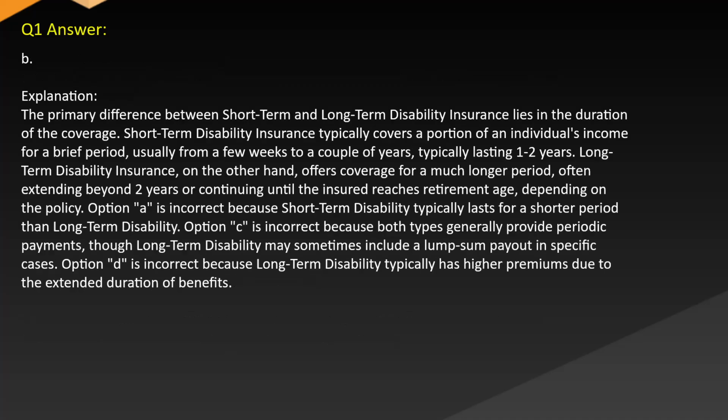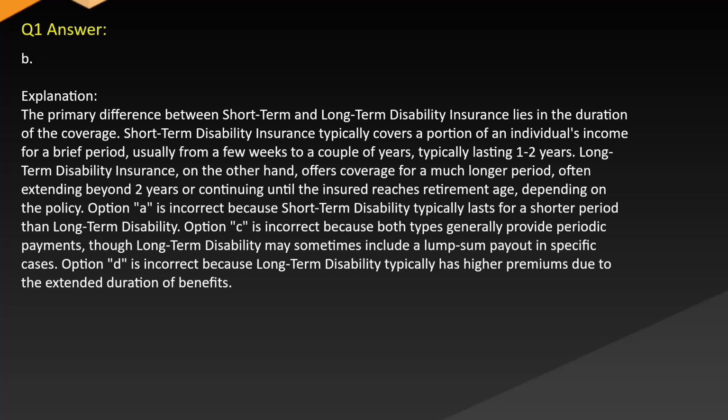Answer B. Explanation. The primary difference between short-term and long-term disability insurance lies in the duration of the coverage. Short-term disability insurance typically covers a portion of an individual's income for a brief period, usually from a few weeks to a couple of years, typically lasting 1 to 2 years. Long-term disability insurance, on the other hand, offers coverage for a much longer period, often extending beyond 2 years or continuing until the insured reaches retirement age, depending on the policy.